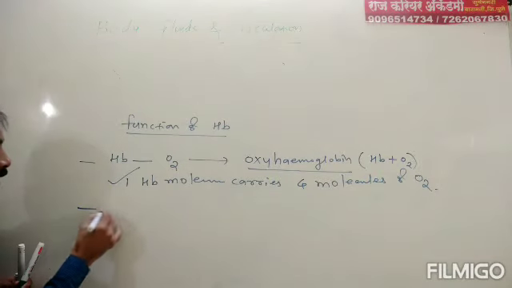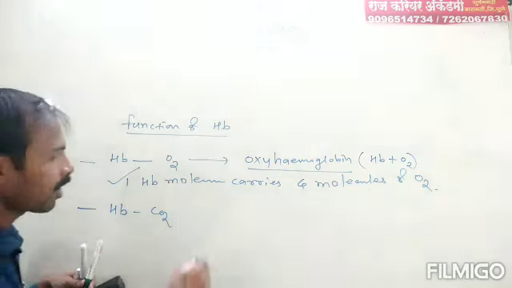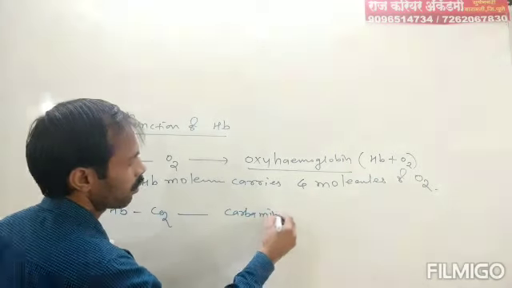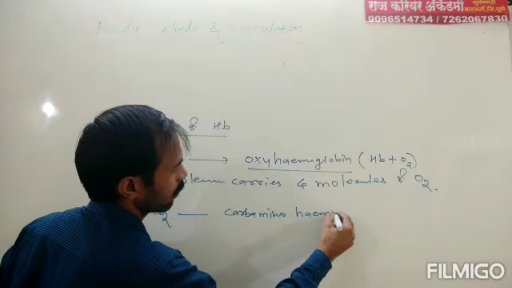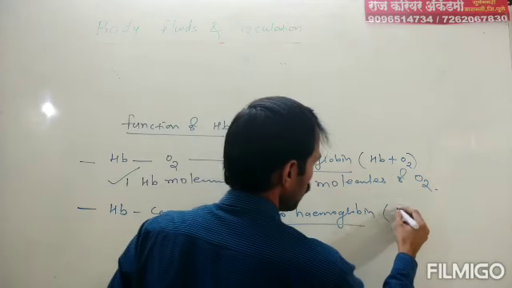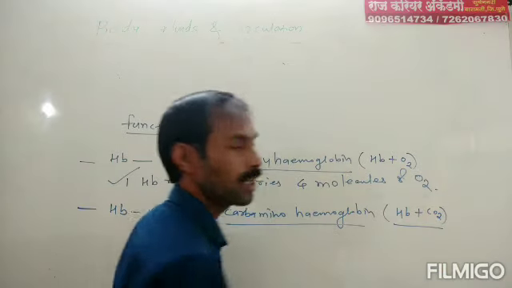Second function, HB also carries CO2 in the form of carbaminohemoglobin, that is HB plus CO2, which is known as impure blood.